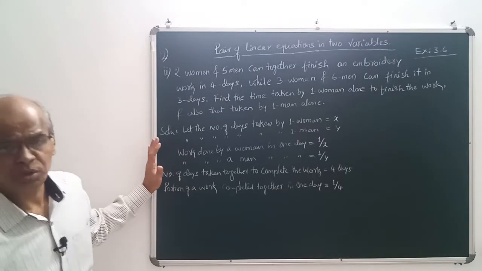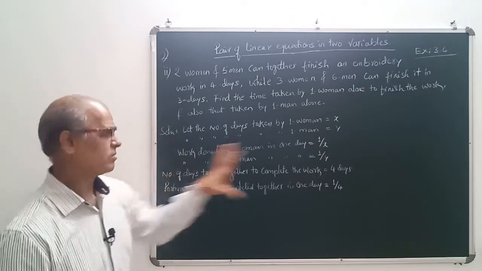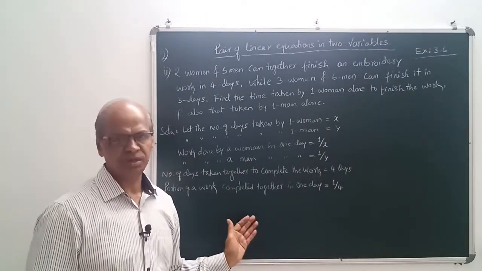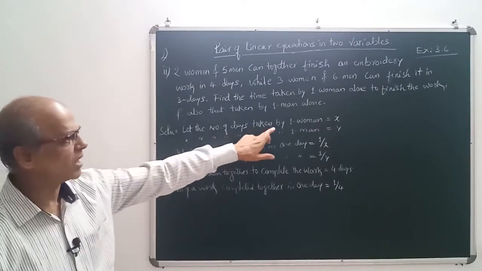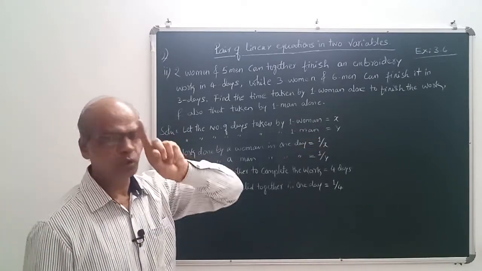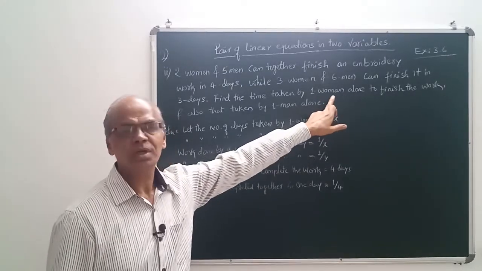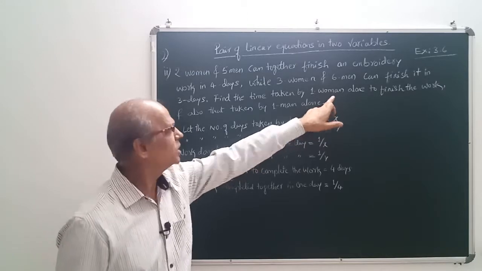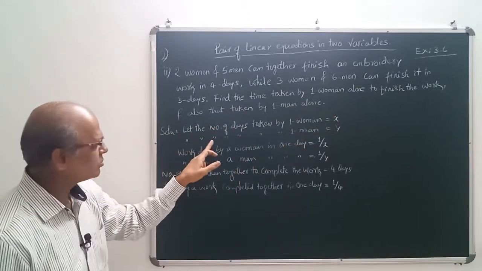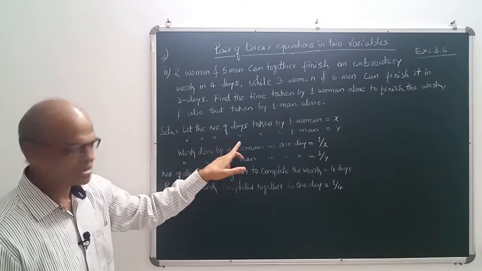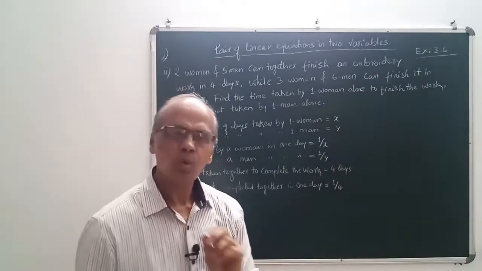Right. You see the solution part of it. These statements are necessary to save the time. What I have done, written. Now I will explain each and every point written over here. Let the number of days taken by one woman alone be x. Why have I taken one woman alone? Because we have to find out the time taken by one woman alone. So also here one man alone. So let the number of days taken by one man alone be y.